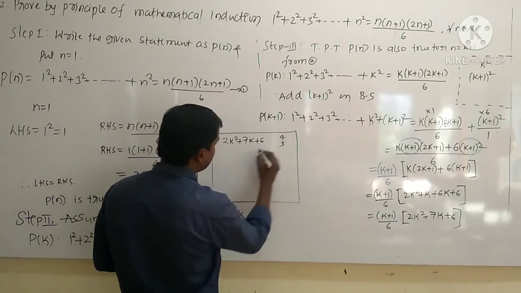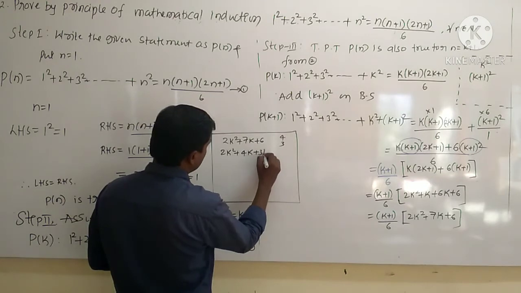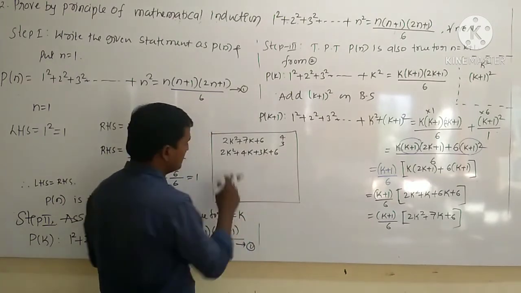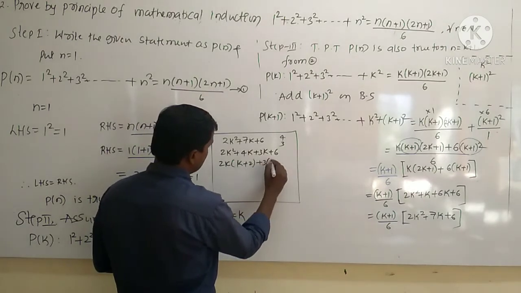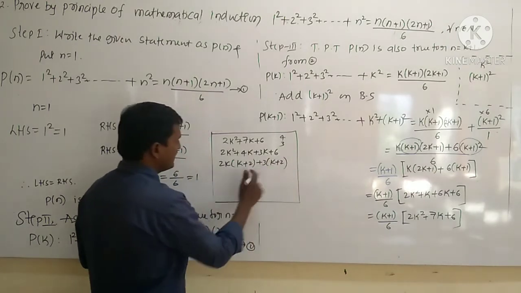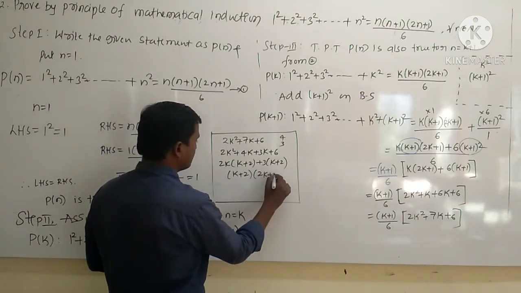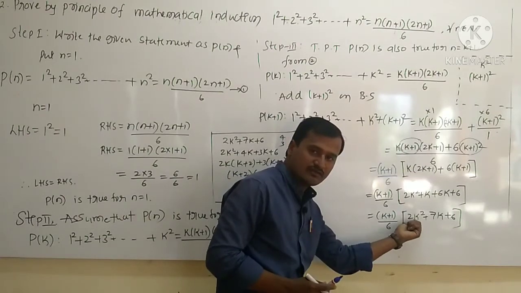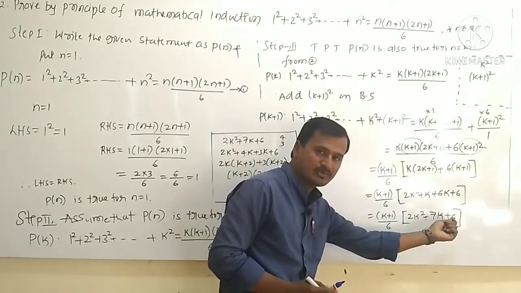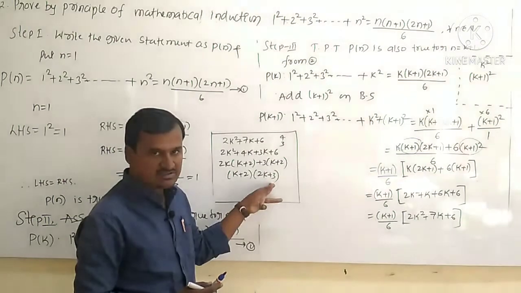4 into 3. 2k square plus 4k plus 3k plus 6. Right. So take 2k outside. What is the remaining? k plus 2, plus 3 outside, k plus 2. Right. What does it come to? k plus 2 into 2k plus 3. What are the factors of this quadratic equation 2k square plus 7k plus 6? They are k plus 2 into 2k plus 3.